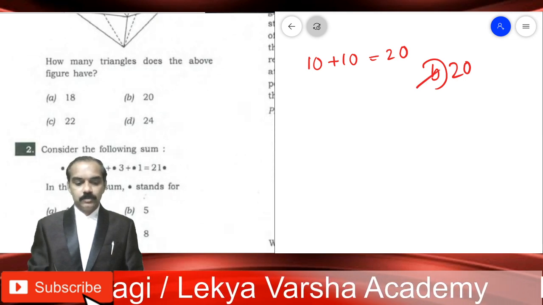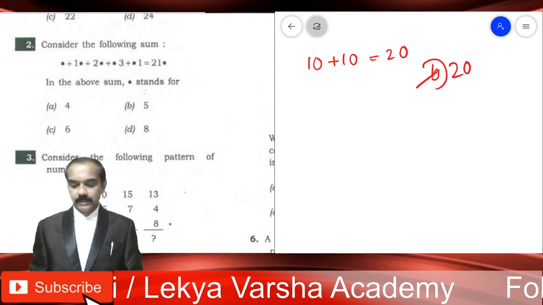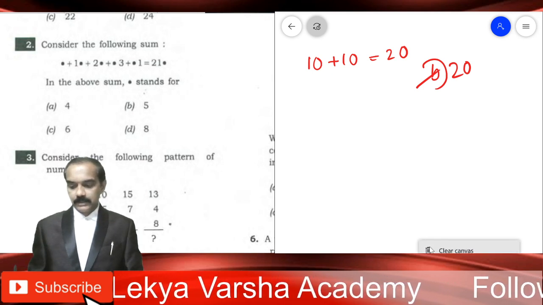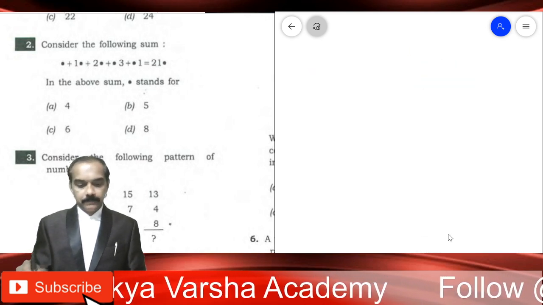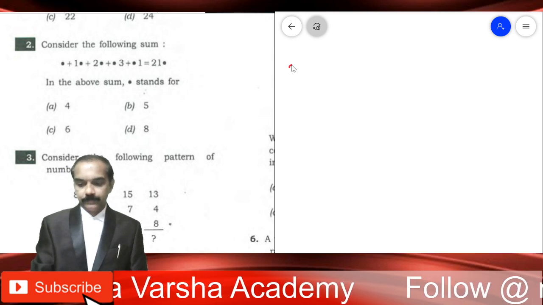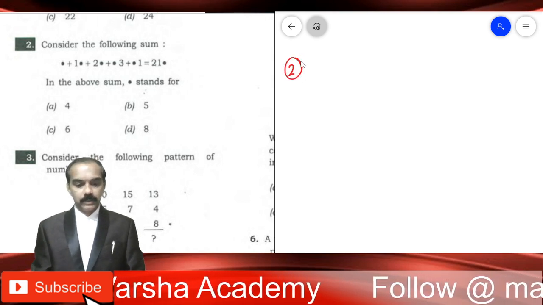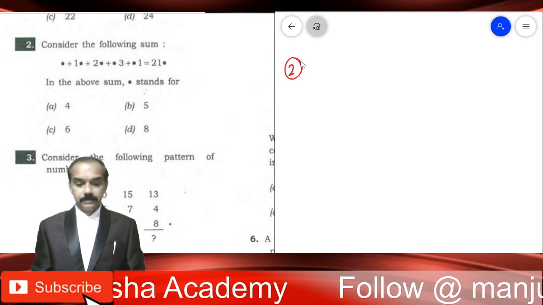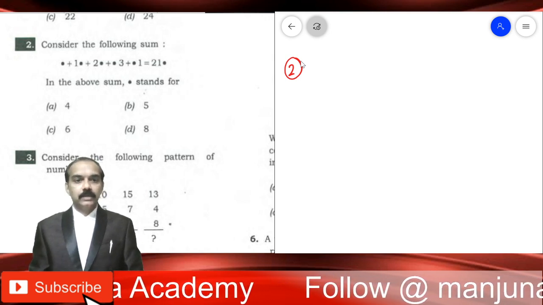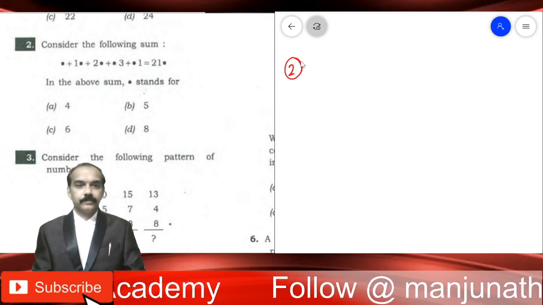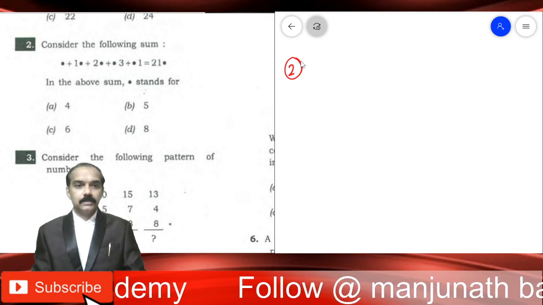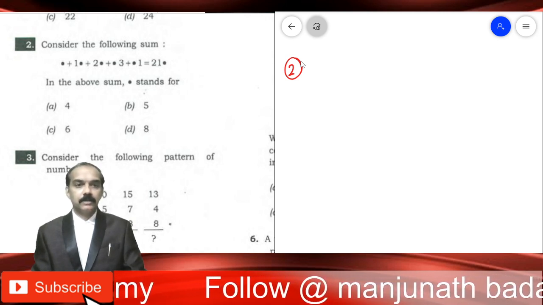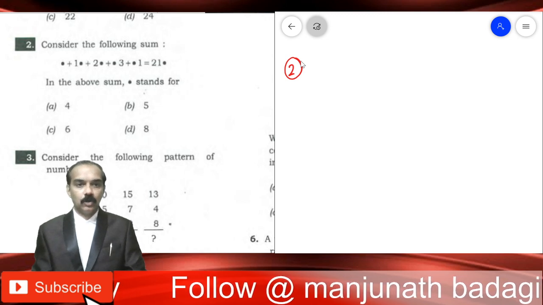Okay, so moving on to the next problem, the second one. The second problem is on missing numbers. Here he has used the dot, and we will have to find the digit that comes in place of that dot.